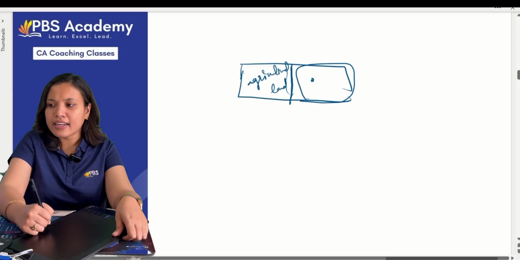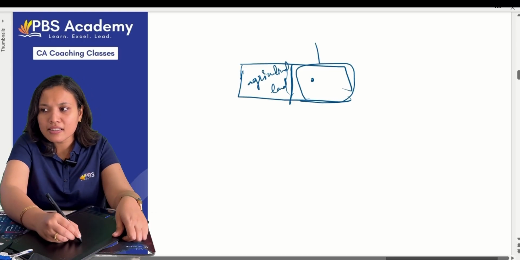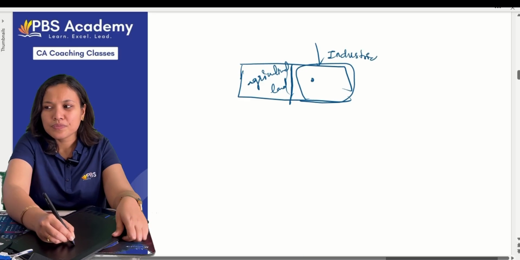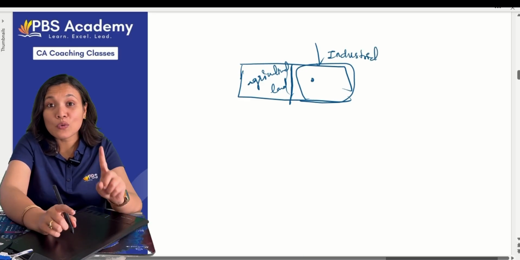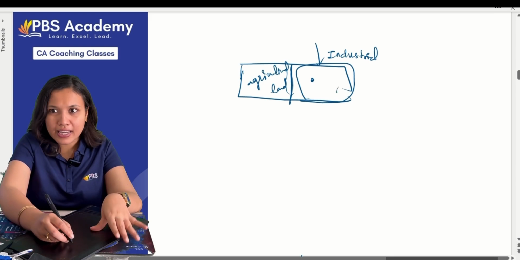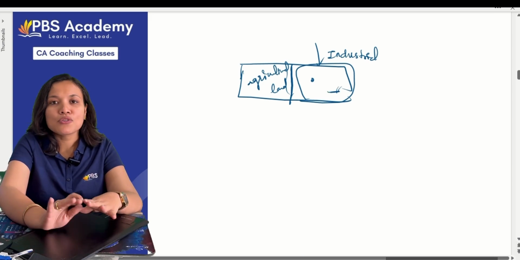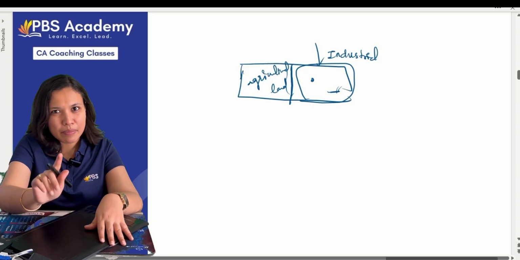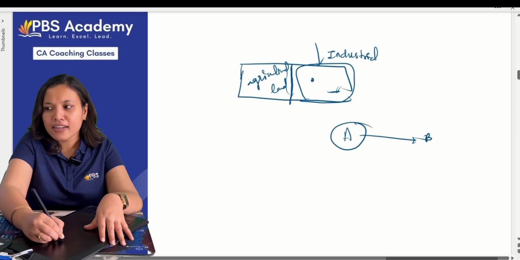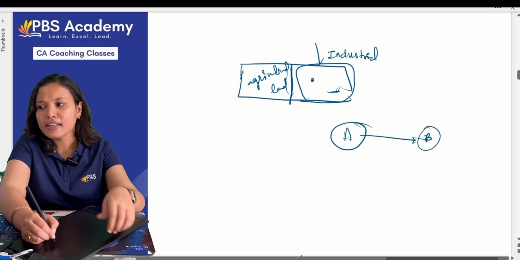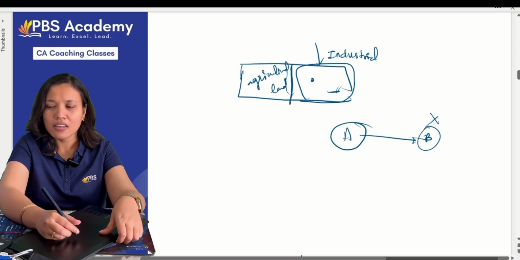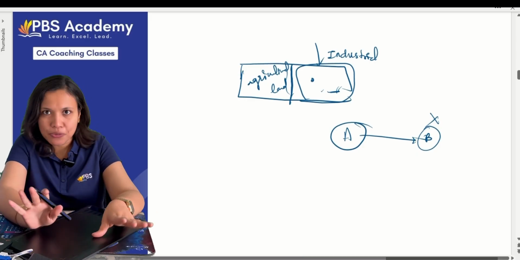While he is selling the land, he clearly made a condition that this land should never be used for industrial purpose. While selling the land, the owner clearly made a condition, I am selling this land to you, okay, but this land should never be used for industrial purpose. He made a condition. Suppose we will make A and B. A made a condition clearly with B that you should not use it for industrial purpose. Okay, now, and he should never use it.